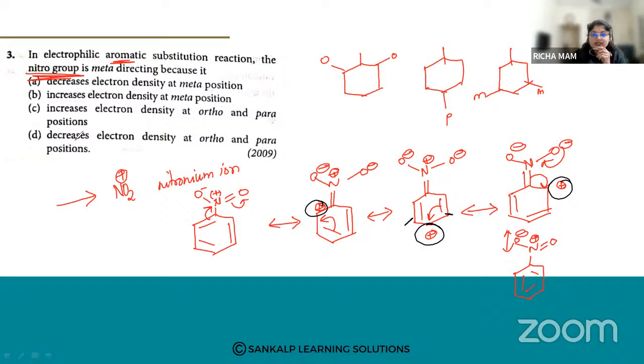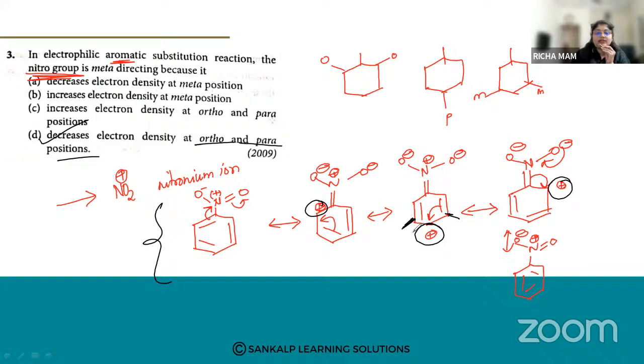So what is the reason? Now you can tell me. Hema has answered it as D. Very good. Yes, D is the correct answer, because it decreases the electron density at ortho and para positions. When we write the resonance structures, we have seen that at ortho and para positions the electrons are withdrawn more, so the electron density will be less there. But at the meta position the electrons are not withdrawn, so the electron density will be more. That is why the nitro group is a meta-directing group.